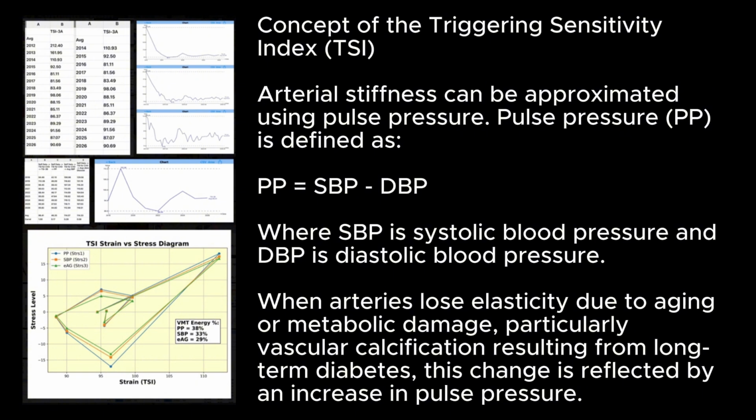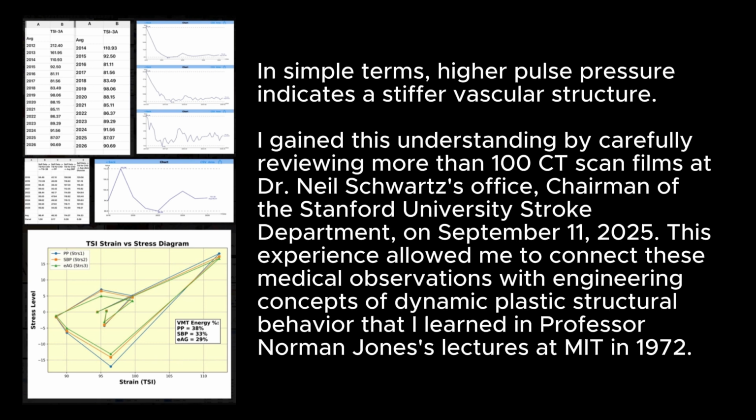Arterial stiffness can be approximated using pulse pressure. Pulse pressure, PP, is defined as PP equals SBP minus dBP, where SBP is systolic blood pressure and dBP is diastolic blood pressure. When arteries lose elasticity due to aging or metabolic damage, particularly vascular calcification resulting from long-term diabetes, this change is reflected by an increase in pulse pressure. In simple terms, higher pulse pressure indicates a stiffer vascular structure.